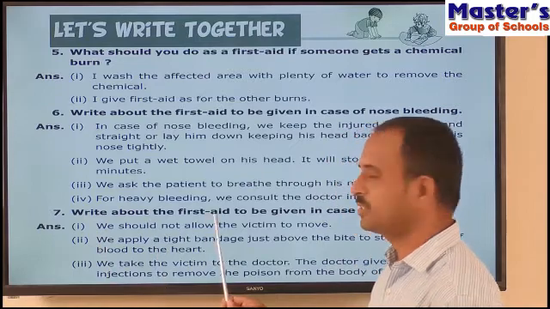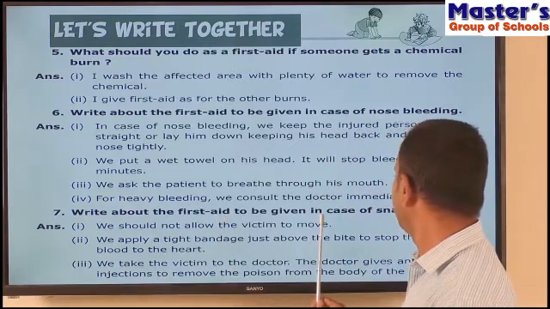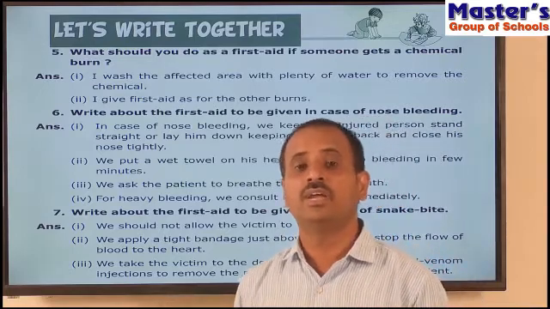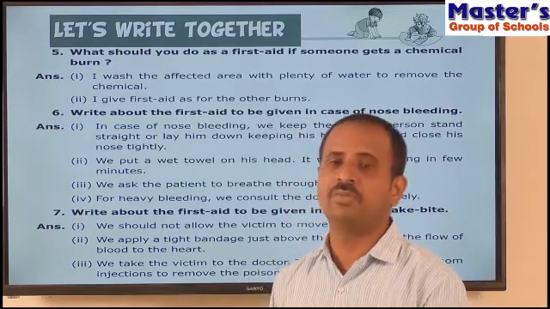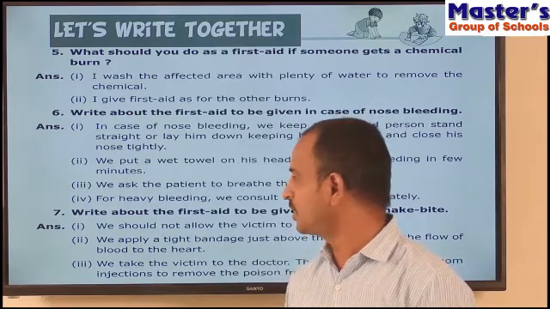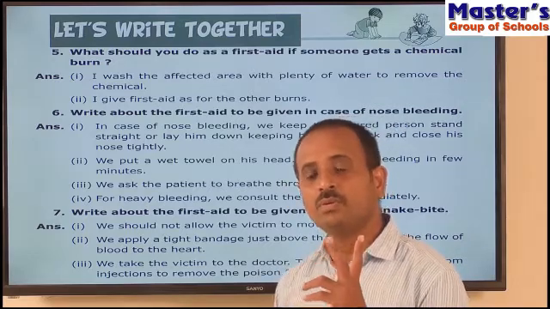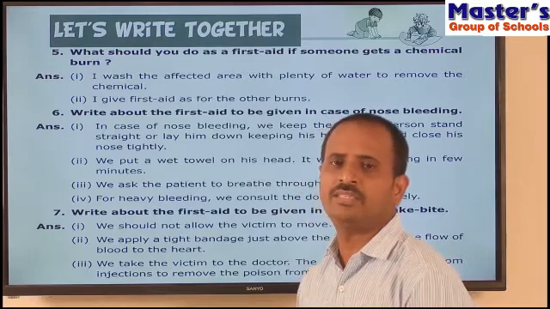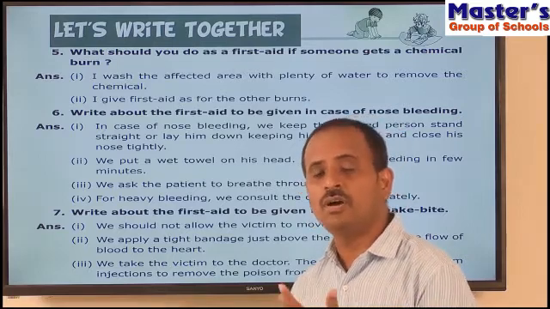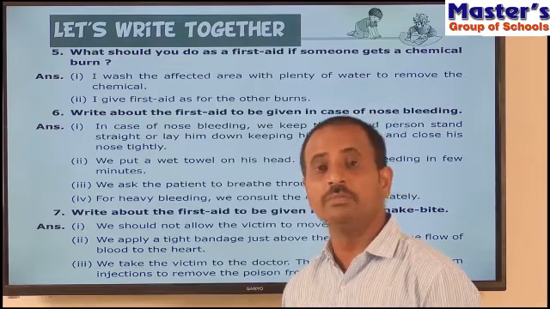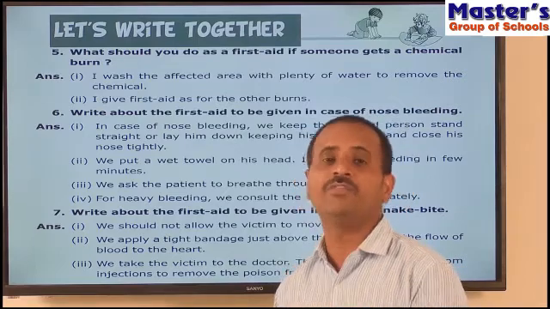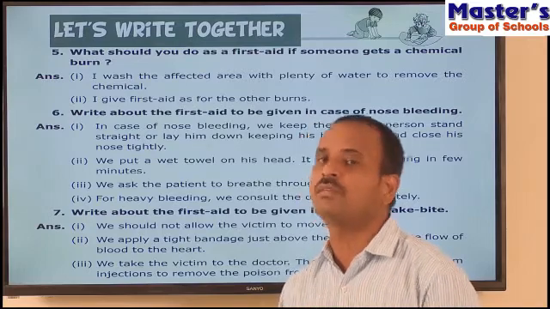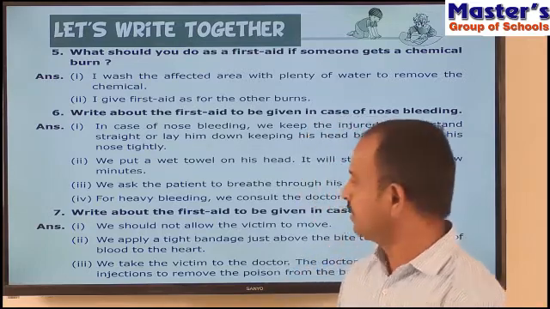So children, read the seventh question. Write about the first aid to be given in case of snake bite. So already we have discussed the first aid given for snake bite suspicion. So generally children, there are two types of snakes. The first one is poisonous snakes and second type is non-poisonous snakes. So immediately we have to identify whether the snake bite is caused by a poisonous or non-poisonous snake. So read the answer here.